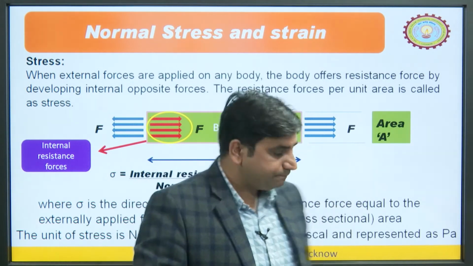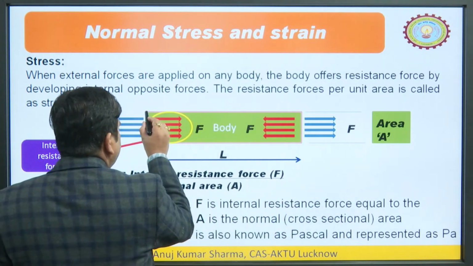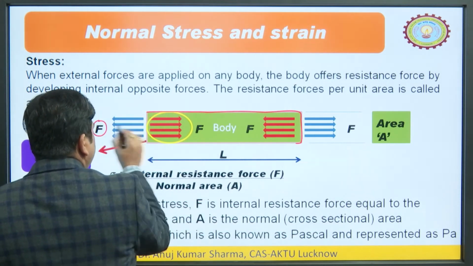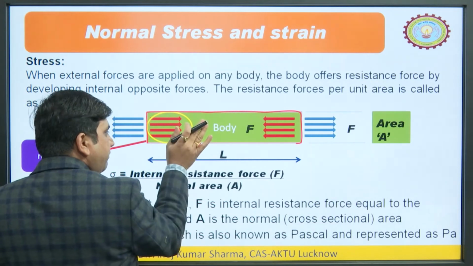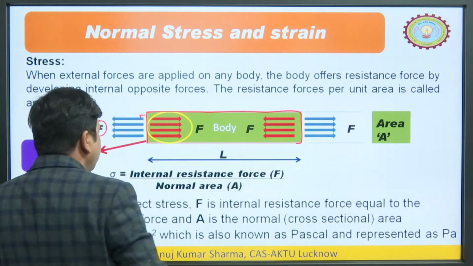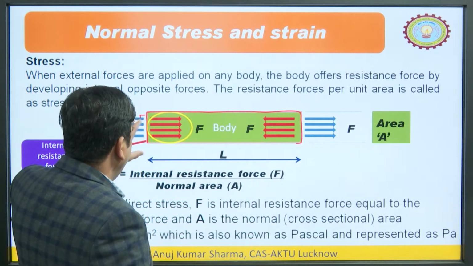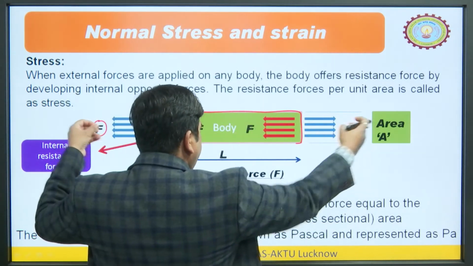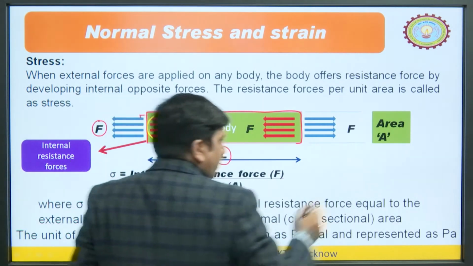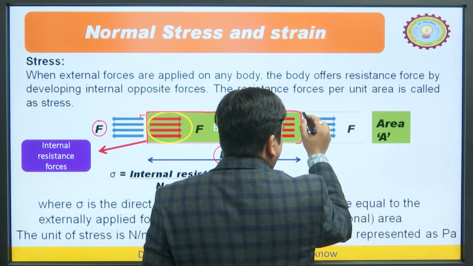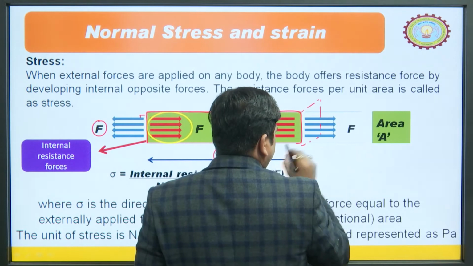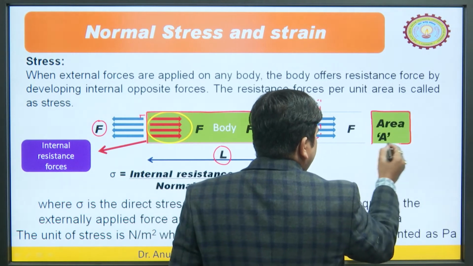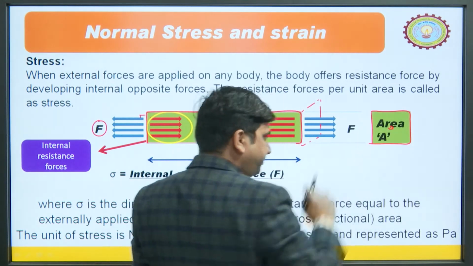So, what is stress? It is clear from this diagram. Let us say this is the body, and now you can see we are applying this force on this body perpendicular to the surface, because it is the front view. So, these are direct stresses. As we see from the figure, it is tensile in nature, so it is trying to elongate the body. Initially its length is L. Now, we have drawn the cross sectional area, which is this. That force is acting perpendicular to this area.